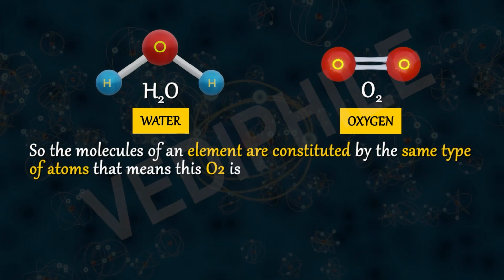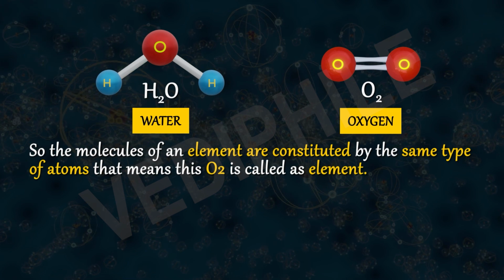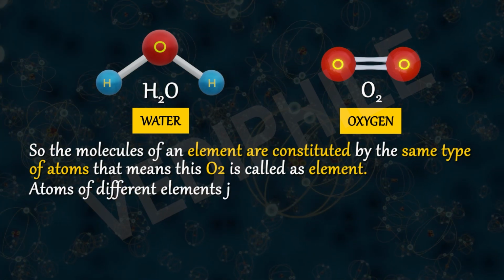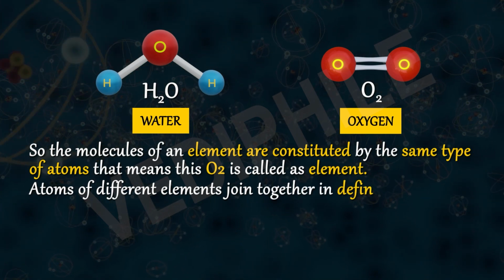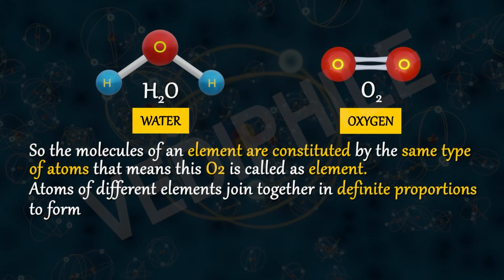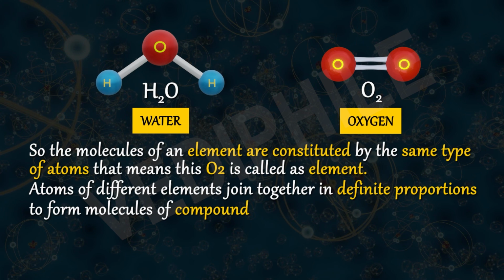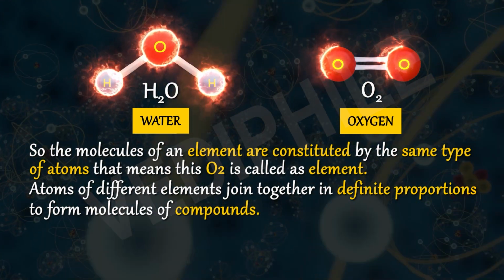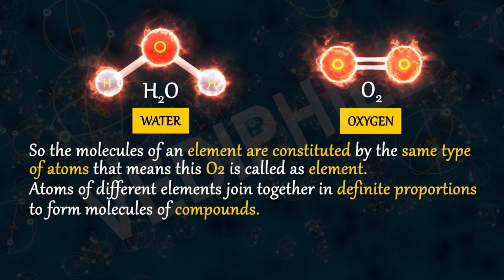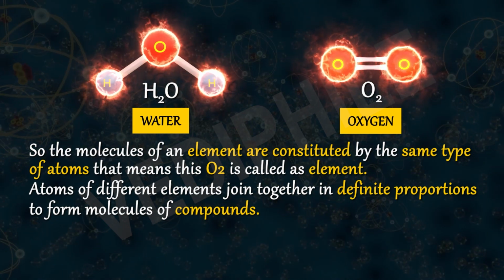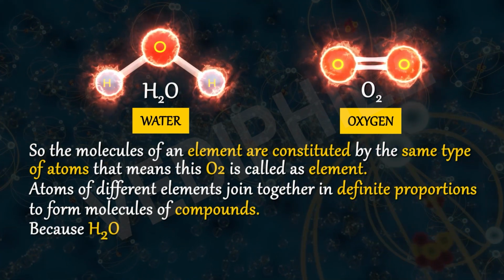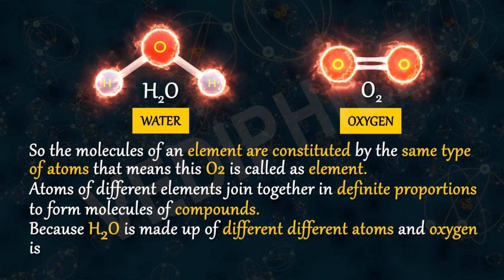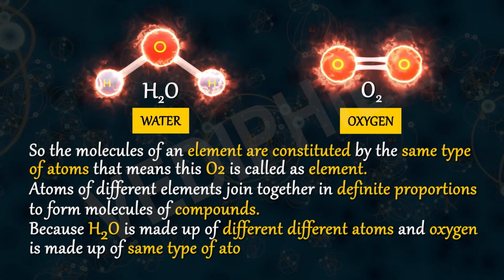That means this O2 is called an element. And atoms of different elements join together in definite proportions to form molecules of compounds like H2O. So O2 is an element and H2O is a compound because H2O is made up of different atoms and oxygen is made up of same type of atom.